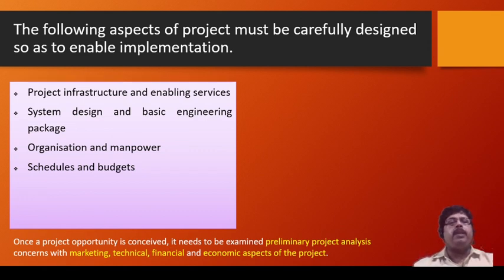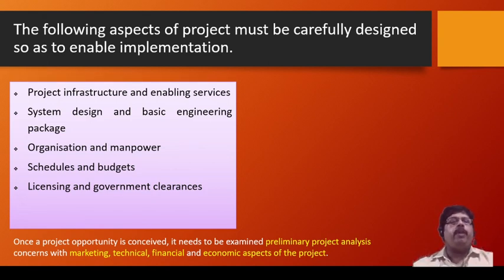Our Prime Minister says we need a bullet train. To start that bullet train, there should be a budget. If you take four-way roads, there should be a budget. Without a budget, nothing can be done. We also need to schedule things properly. We also need licensing and government clearances.